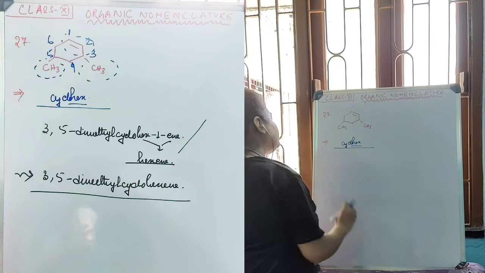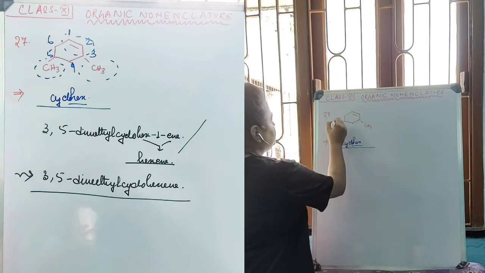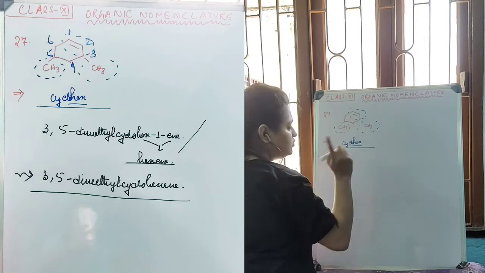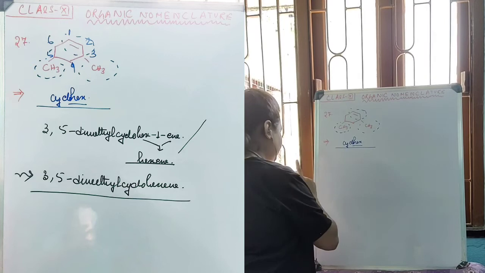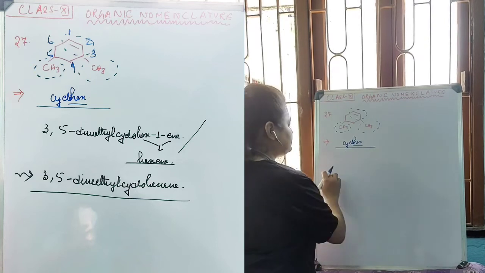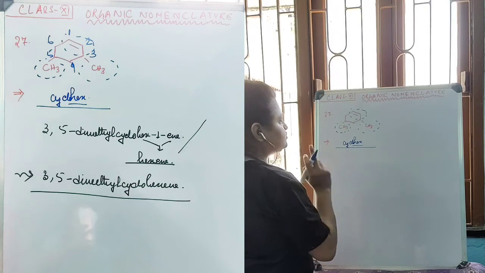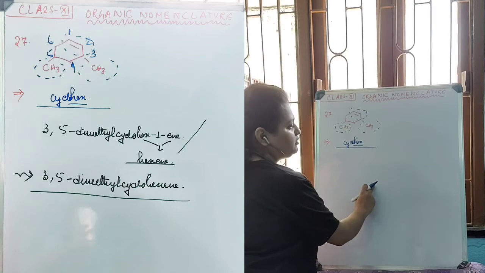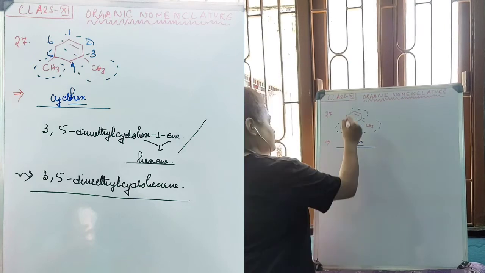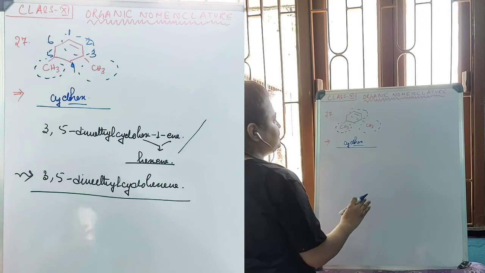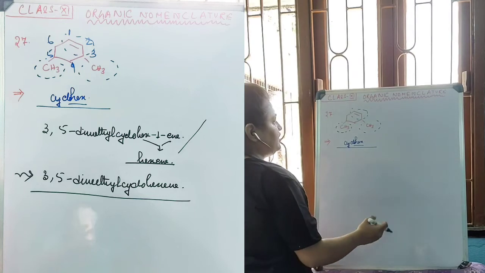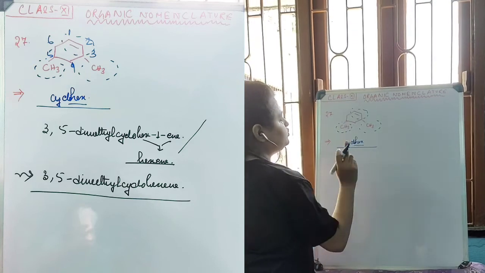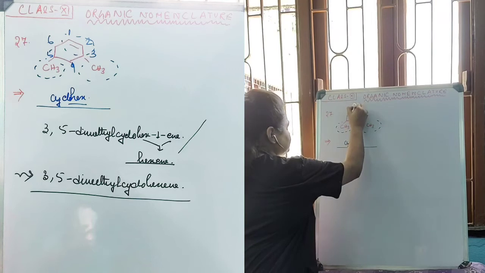Now, for this particular compound, there are 2 alkyl groups attached and a double bond. The rule is the same as for a simple chain structure. We need to start our numbering from the end where the double bond or triple bond has the lowest number. For a cyclic structure, as there is no end or starting point, the double bonded carbon will be number 1 carbon. So this is number 1 carbon.